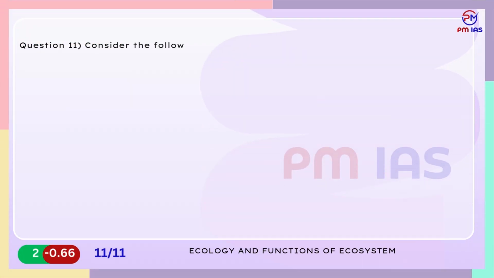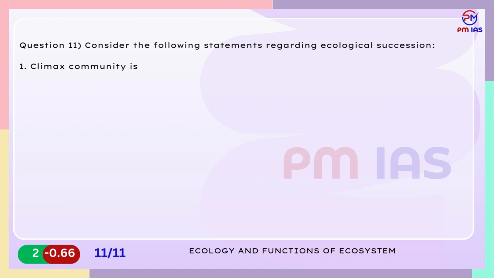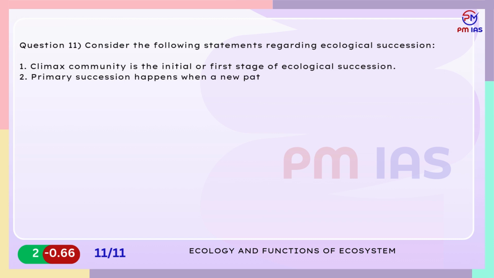Question 11. Consider the following statements regarding ecological succession. 1. Climax community is the initial or first stage of ecological succession. 2. Primary succession happens when a new patch of land is created or exposed for the first time. 3. Wildfires increase the pace of ecological succession.